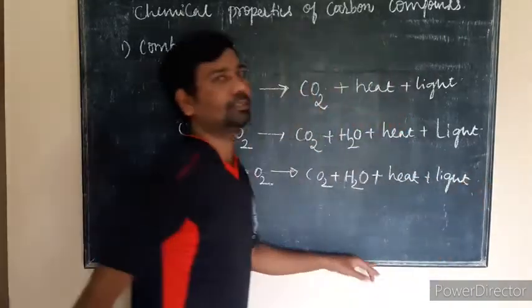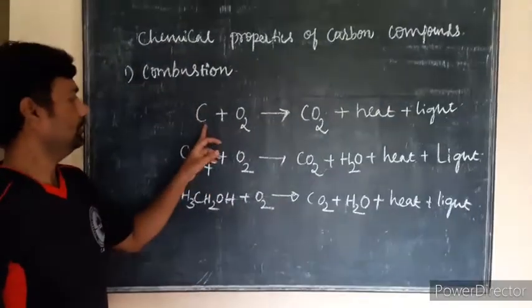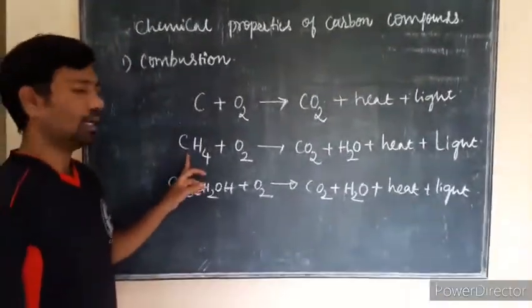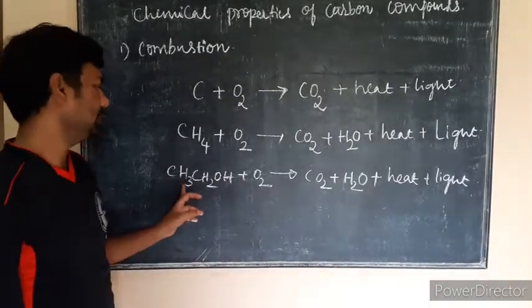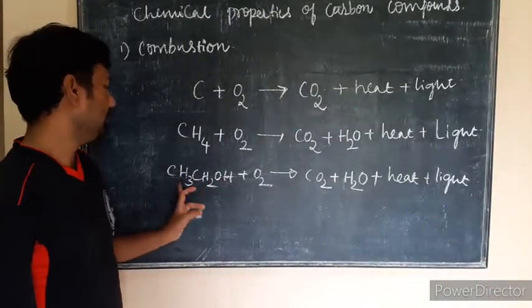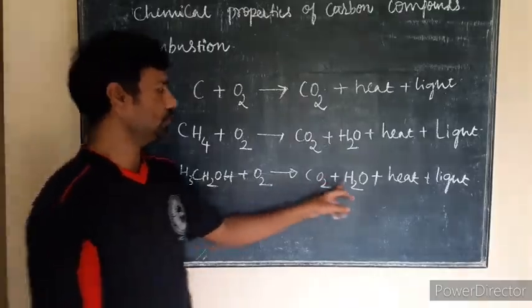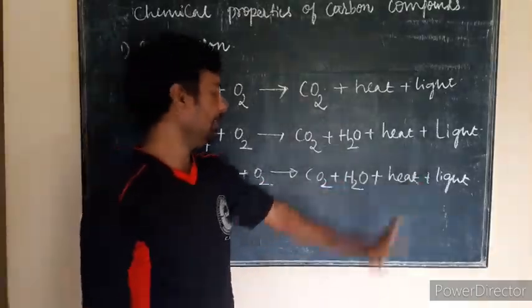This is about combustion of carbon and carbon compounds with a functional group. Ethanol with O2 will give CO2 plus H2O, heat and energy.